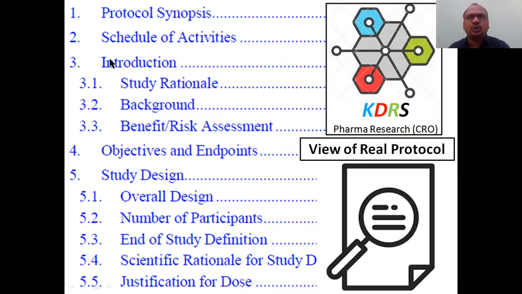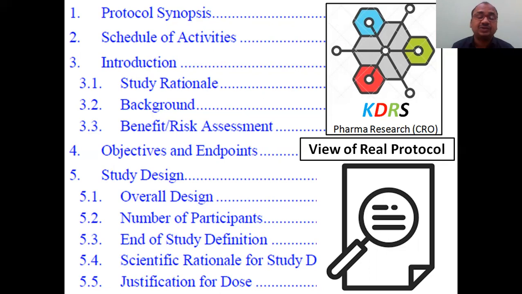First one, protocol synopsis. This synopsis describes the brief, just like an abstract. In an article, we see an abstract, a small paragraph. It describes the entire paper structure briefly within 4 lines. So protocol synopsis is very, very important. Government regulatory authority people will first go through the protocol synopsis only. They will get some idea of the entire book before reading it. Instead of reading the complete book, first they will read the protocol synopsis. That's why you have to write it in a very easy manner.